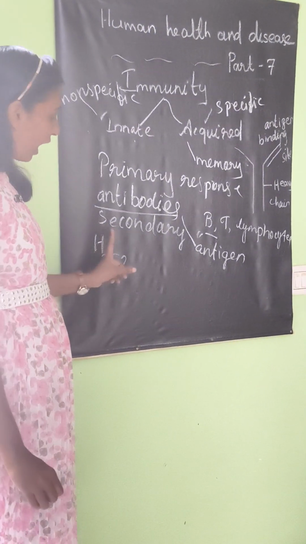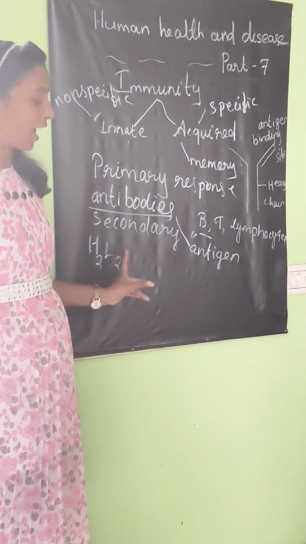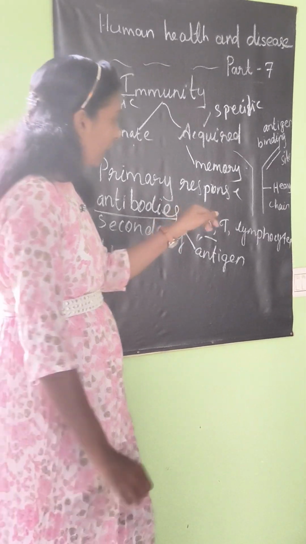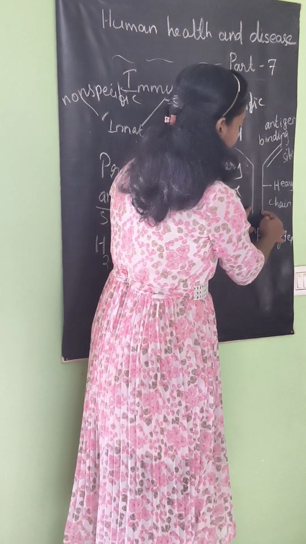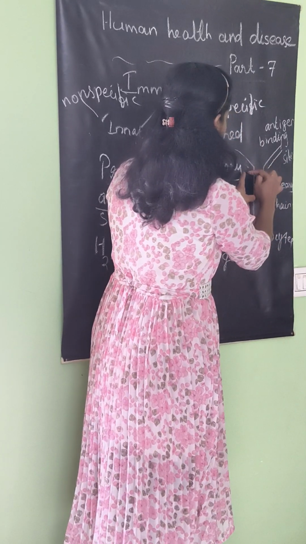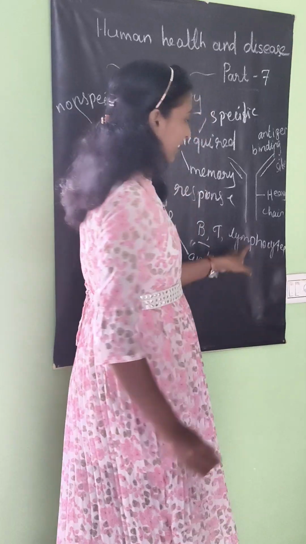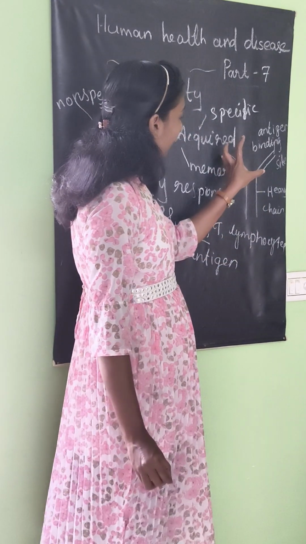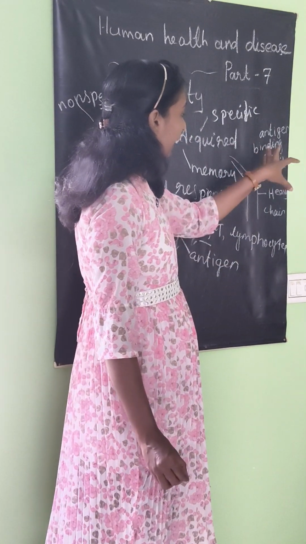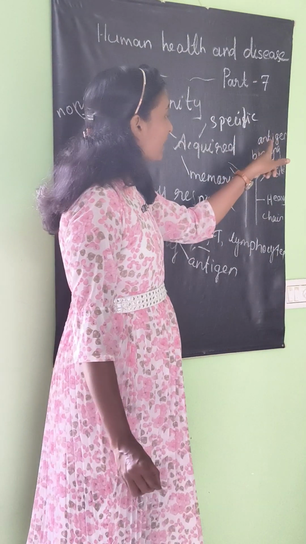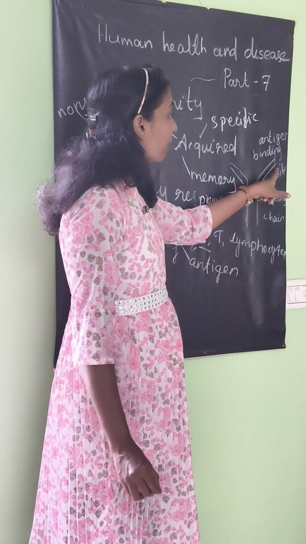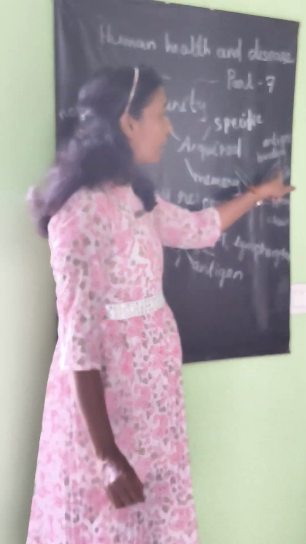So the structure of antibodies is represented as H2L2. This is the heavy chain, and this is the light chain. At the end of the antibody is the site used against the antigen, the antigen binding site.